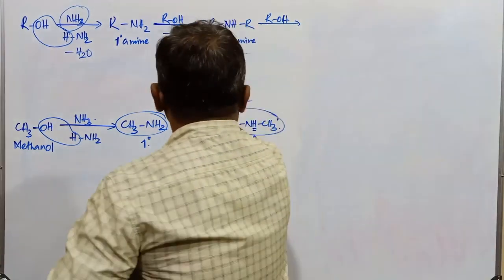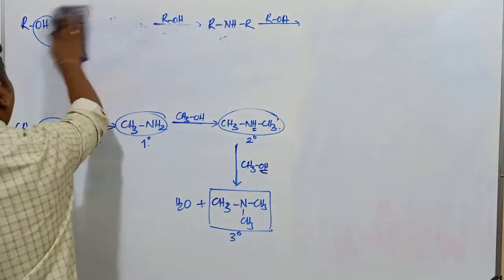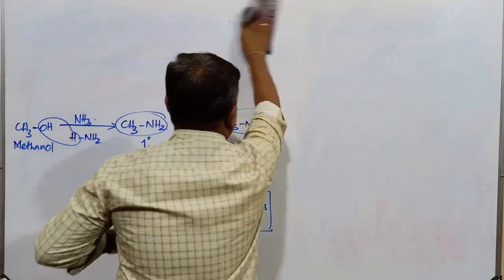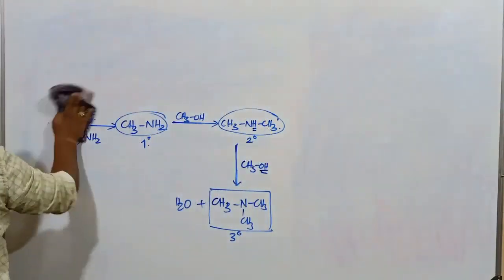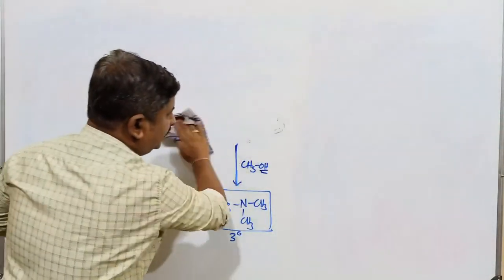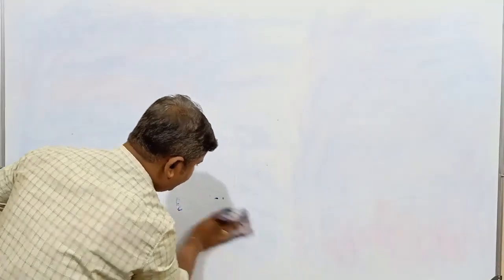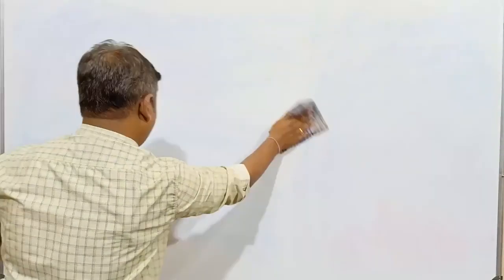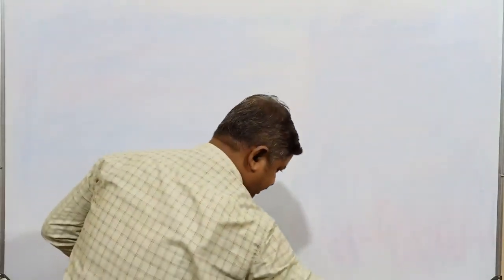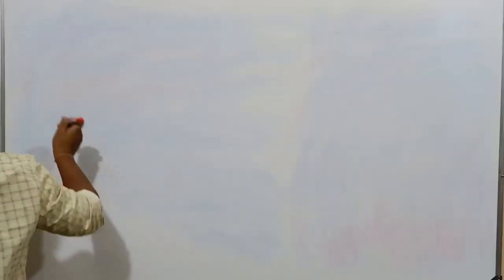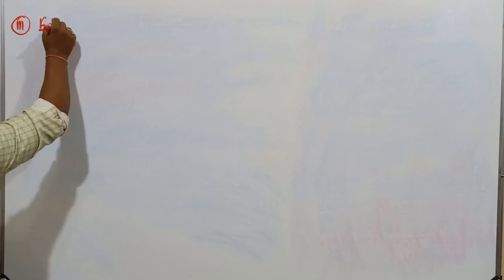After these reactions due to cleavage of oxygen and hydrogen bond, or reactions due to cleavage of carbon and oxygen bond, third set of reactions, that is number 3, I will mention here, elimination reactions.